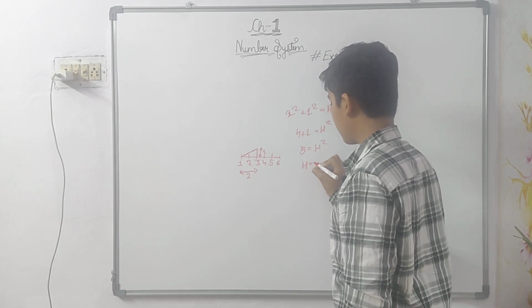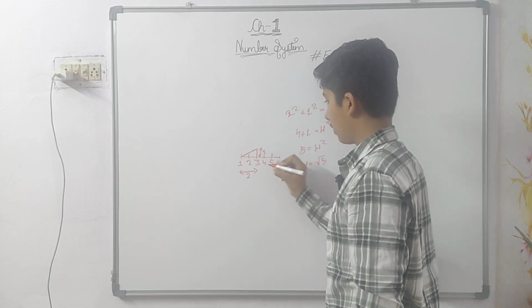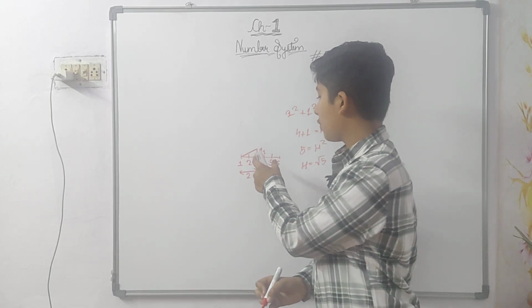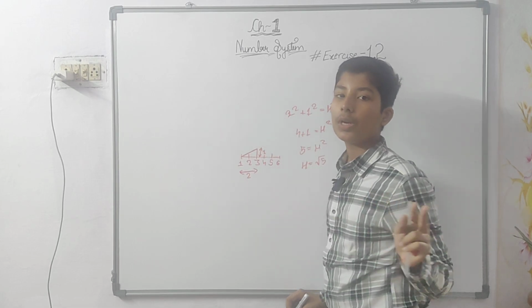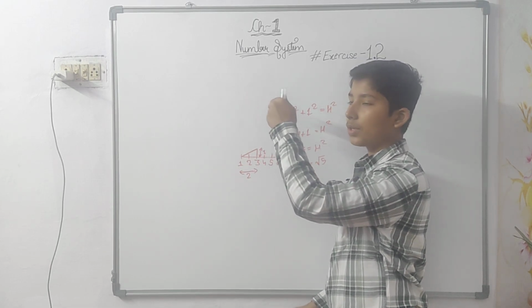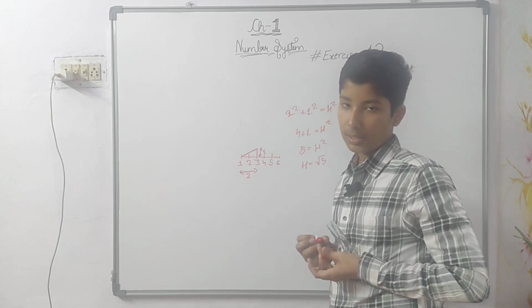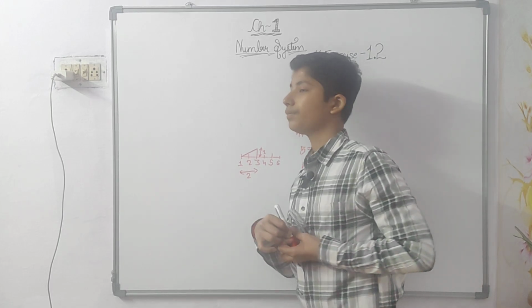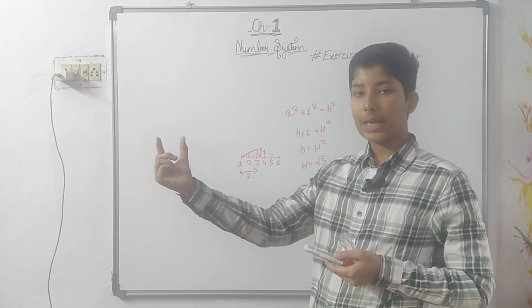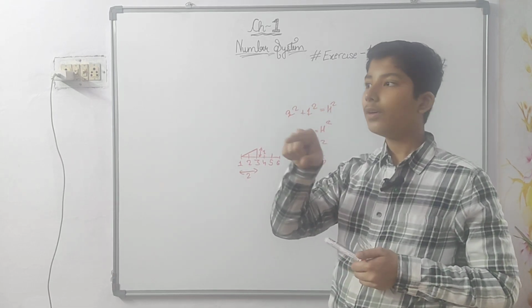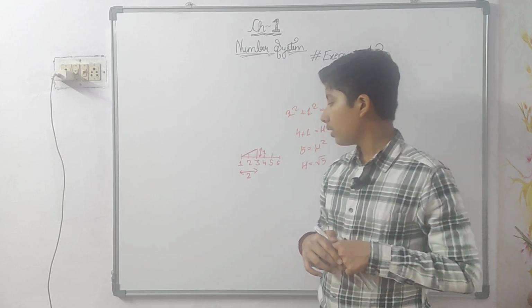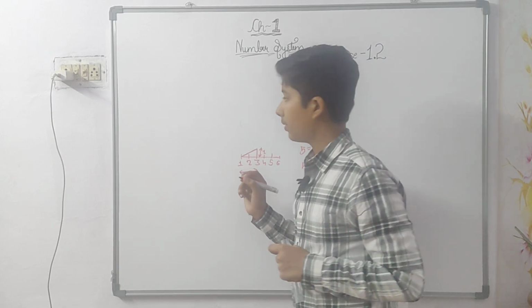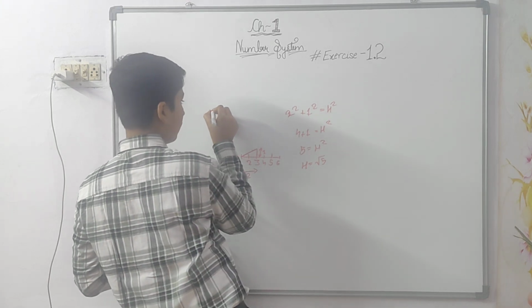So h will be root 5. So firstly you have to take a distance of 2 units, and above it you have to stretch 1 unit. If you join those two points, our answer will be root 5 units.